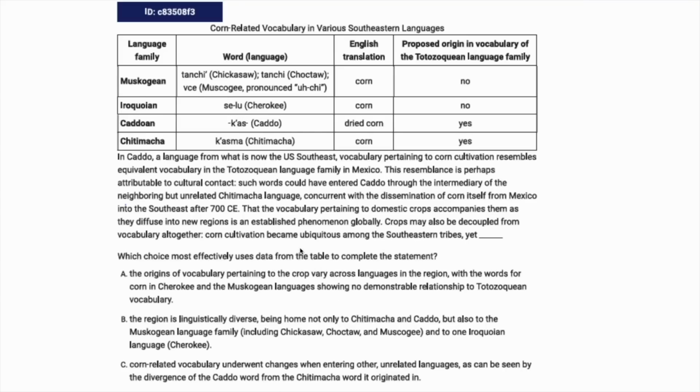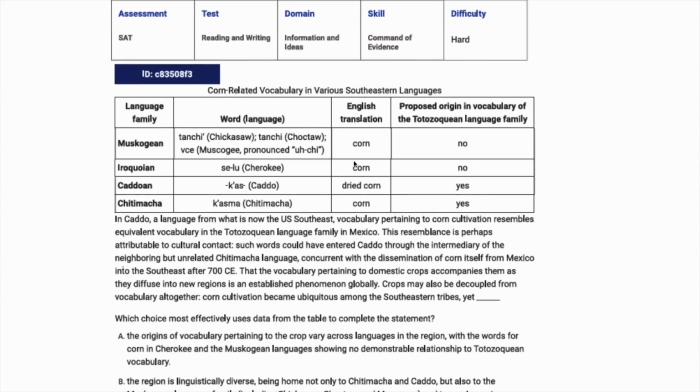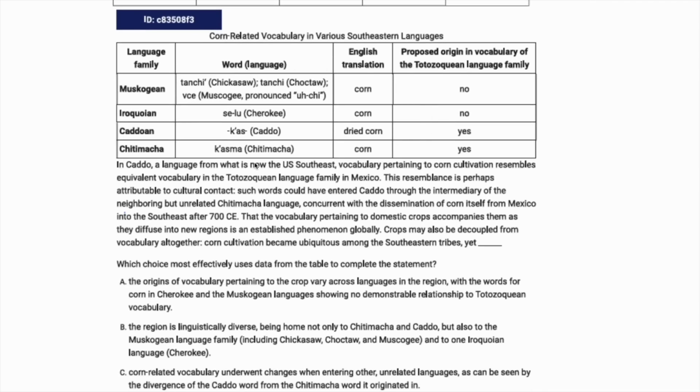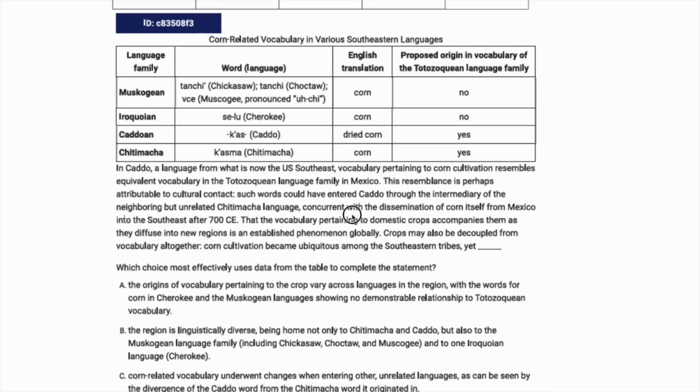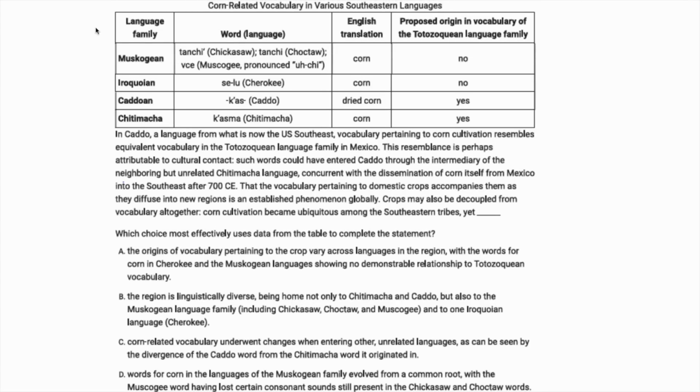So I got a request to go over this question from the SAT question bank, a command of evidence quantitative question, even though it's not particularly quantitative, it's still in that category, and a hard question of that type. Now I have gone over this one separately in the video I did on the Khan Academy's hard or advanced command of evidence quantitative questions, but this is just going to be another look at it again by request.